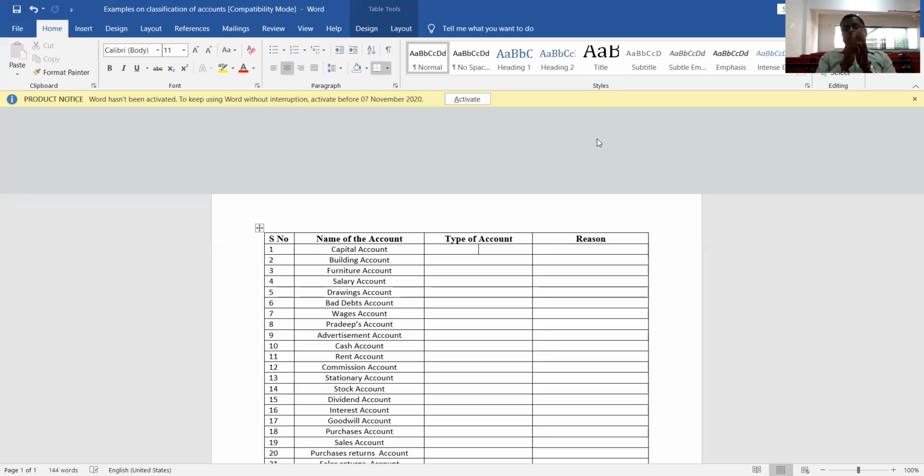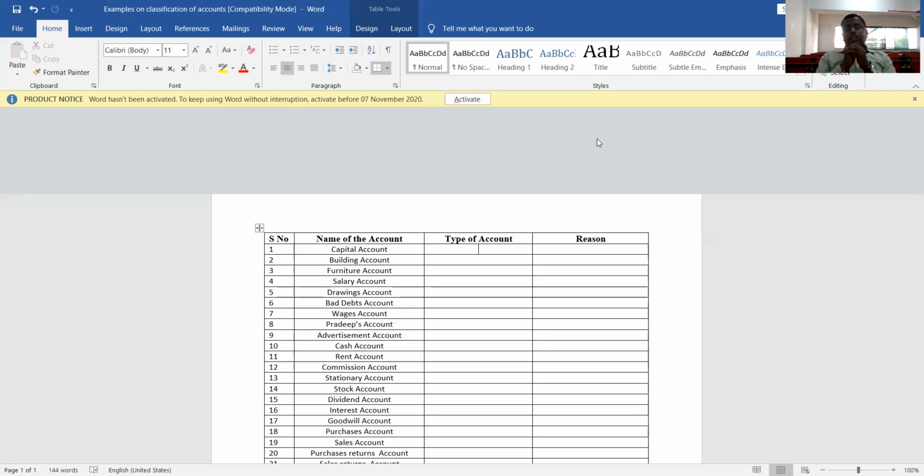Tangible real account deals with the tangible properties of the business, such as land, building, furniture, fixtures, machinery, vehicle, etc. Intangible real account deals with intangible properties, which we cannot see or touch, like goodwill, patents, copyrights, geographical indications, etc.